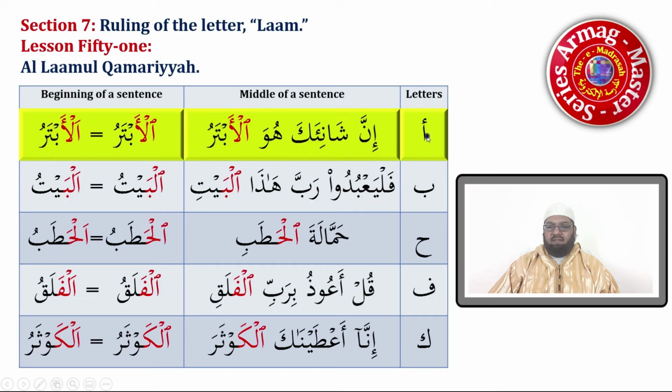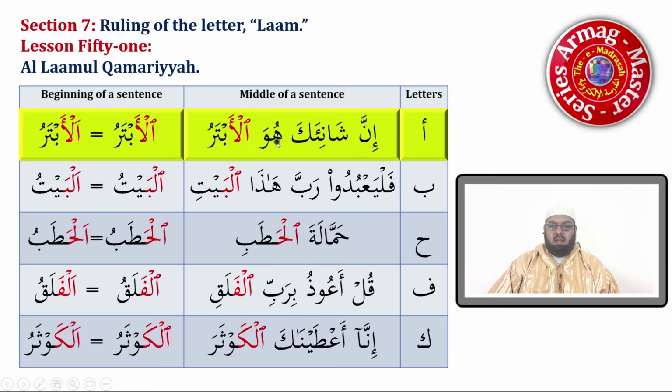Here we have alif, ba, ha, fa, and kaf. We will not use all of them because the ruling is the same. So alif here will have to come after alif and lam again. When we look here, we see in this example, alif or hamza comes after alif and lam while they are in the middle of a sentence.